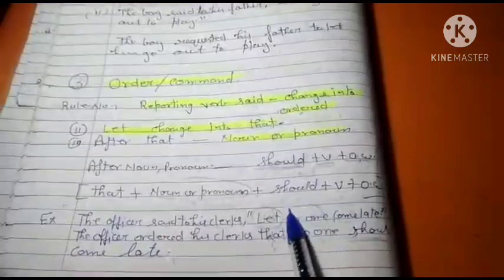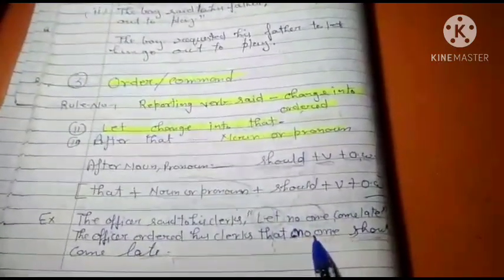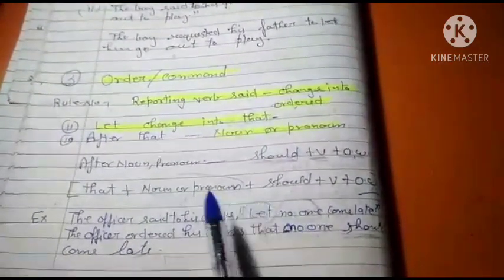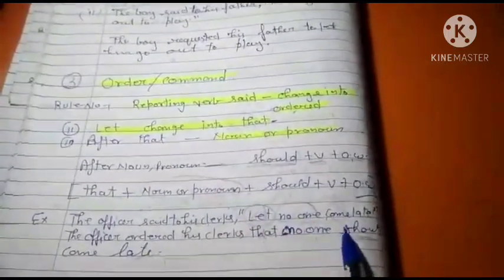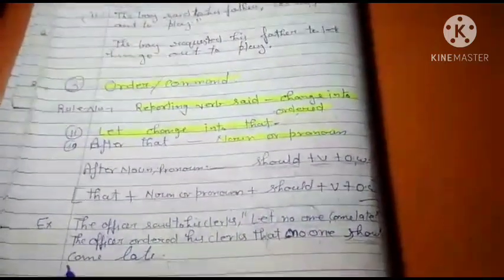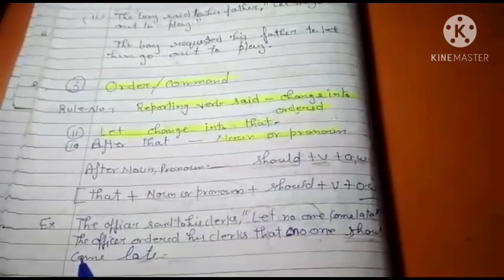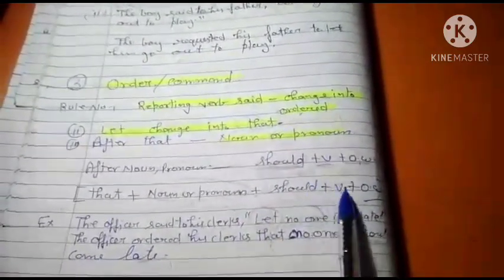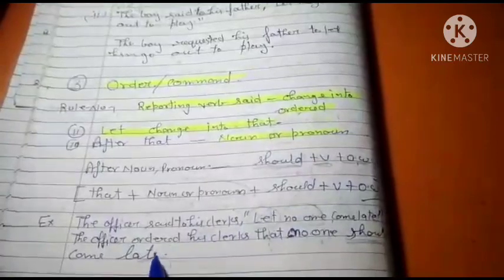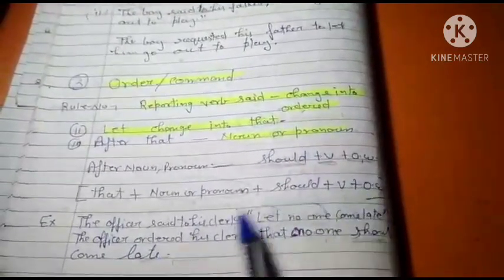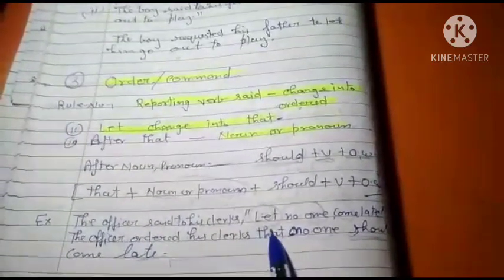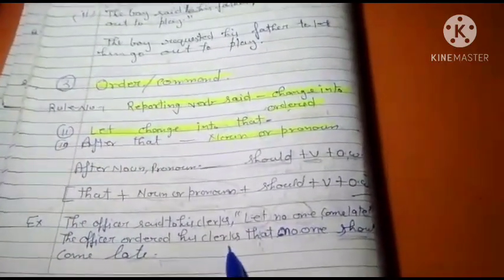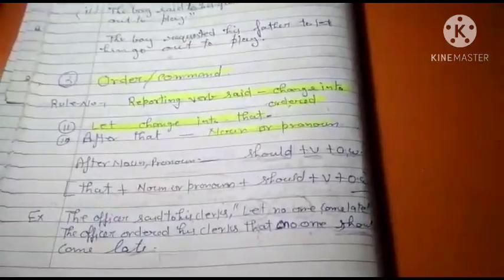No one. Pronoun is given here, no one. So you will write after that no one. After it what will you write? Means that plus noun pronoun plus should. You will write should plus verb. What is verb? Come. So that no one should come. What is other words? You can see here other words. So other word is given late. Okay. So we will write late. So the officer ordered his clerks that no one should come late. Okay class. Thank you.